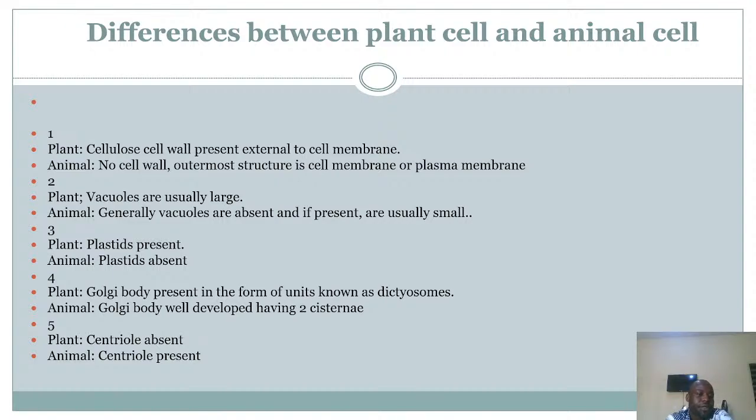Number five, for plant cells, centrioles are absent, whereas for animal cells, centrioles are present. Centrioles are found near the nucleus. They attach to the cell membrane, and they decide where cell division begins from. They initiate cell divisions in the cells. So in plant cells centrioles are absent, whereas in animal cells, the centrioles are what? Present.